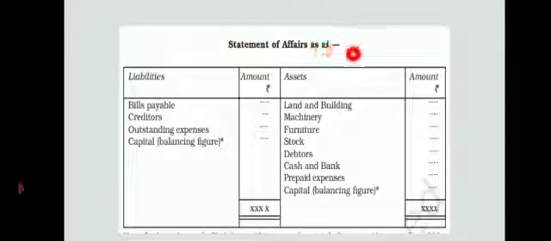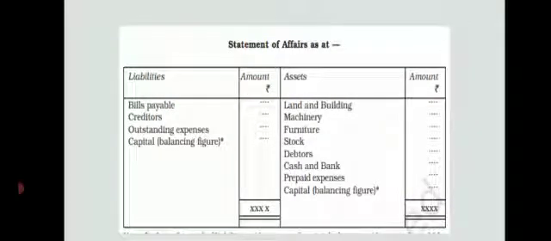If you are finding out opening capital, then you will write the date as 1st April 2018, and if you are preparing the statement of affairs to find out closing capital, then you will write the date as 31st March 2019, right? So this is the format. It is as good as a balance sheet only. Liabilities, amount in rupees, assets, amount in rupees, right?